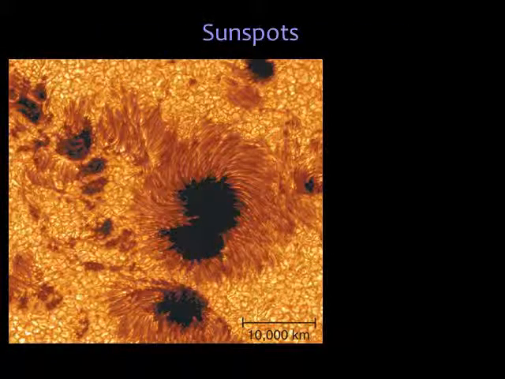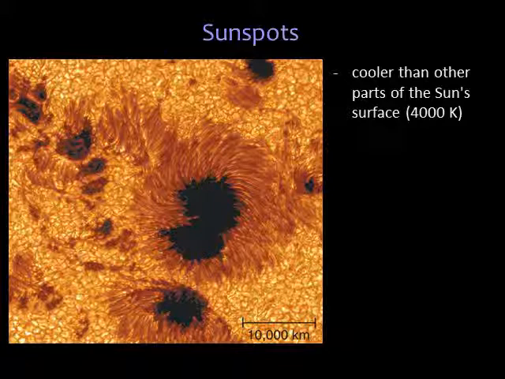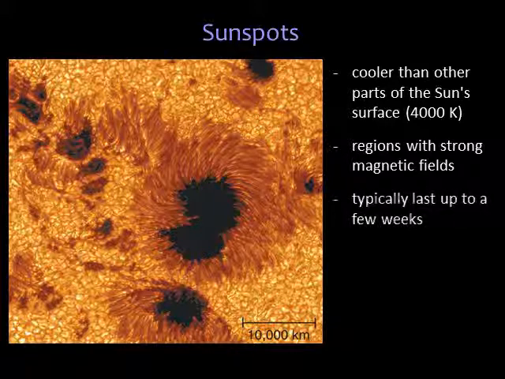Sunspots are regions that are about 2000 Kelvin cooler than the sun's surface. They appear dark relative to the brighter photosphere that surrounds them, but if you could isolate one, it would be blindingly bright. They are cooler because magnetic field lines suppress convection within the sunspot and prevent surrounding plasma from entering the sunspot. With the hot plasma unable to enter the region, the sunspot plasma becomes cooler than that of the rest of the photosphere. Sunspots typically last up to a few weeks, and they dissolve when their magnetic fields weaken and the hotter plasma is allowed to flow in.